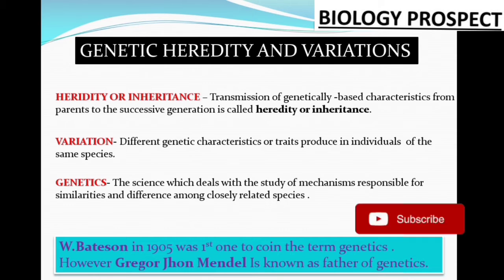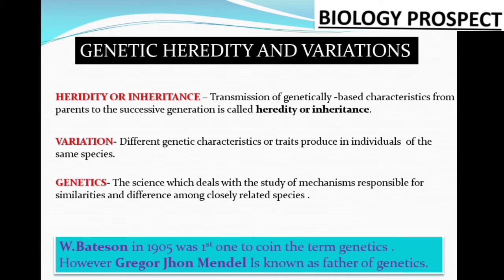Heredity and variation are the 2 topics we are dealing with, which are a particular part of science. This is called genetics, the science which deals with the study of the mechanisms responsible for the similarities and differences among closely related species.